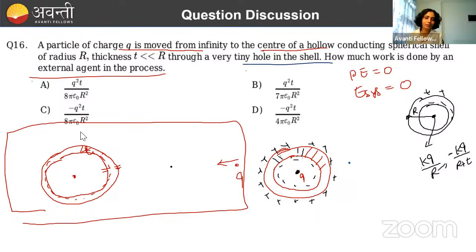So what will be the total potential? We will add these two, and what value are we going to get? R plus t minus r, that is t into kq/r, r plus t. This is the net potential value. So the potential energy of this charge q will be how much? Potential energy of this charge will be potential into charge, that is Q into potential value, T into KQ by R plus T. So this is the potential energy of this charge.